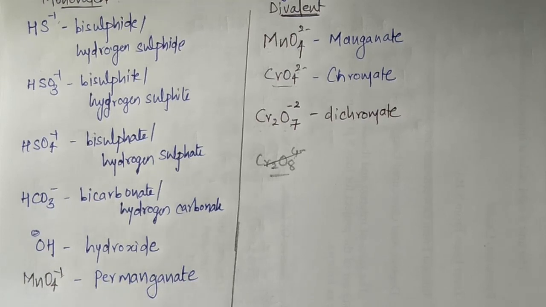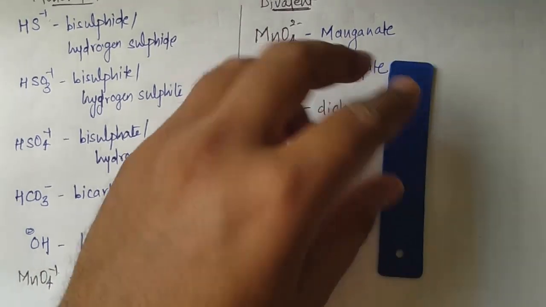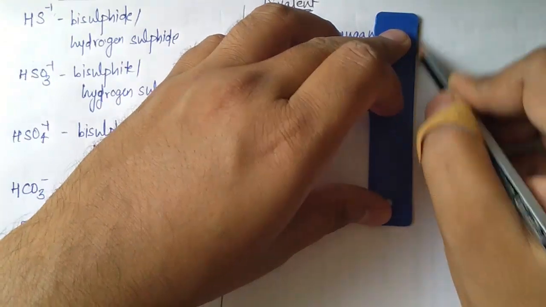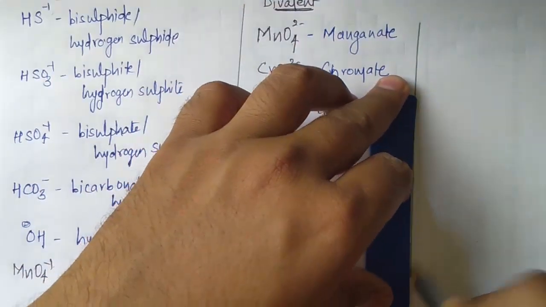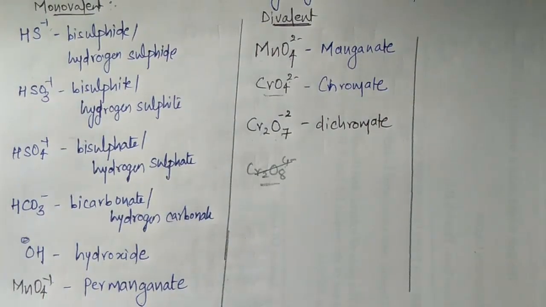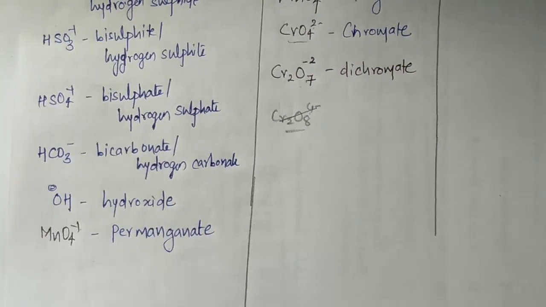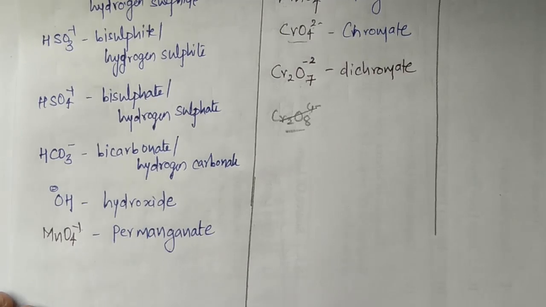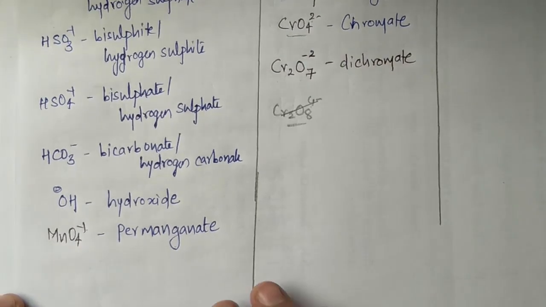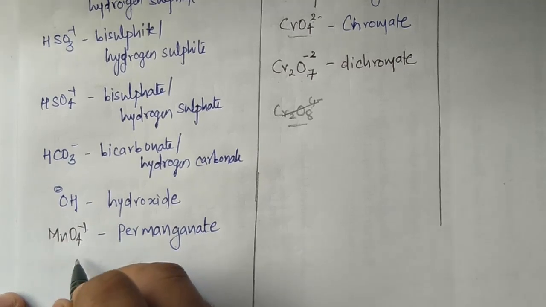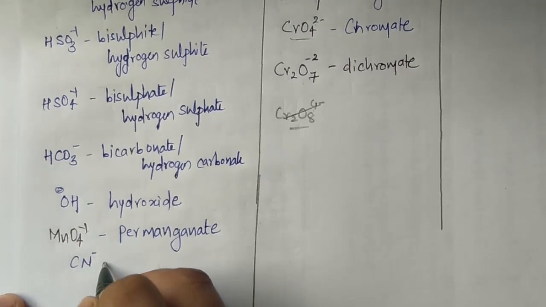So now we will have certain extra radicals which we need to mug, or which we need to memorize. Now next, MnO4 2 minus, below that I will write CN minus, CN with minus charge.